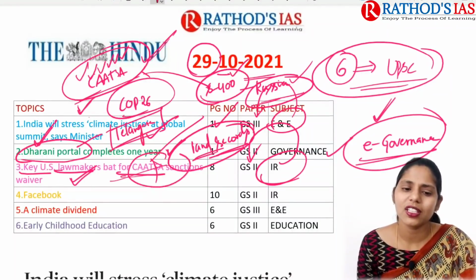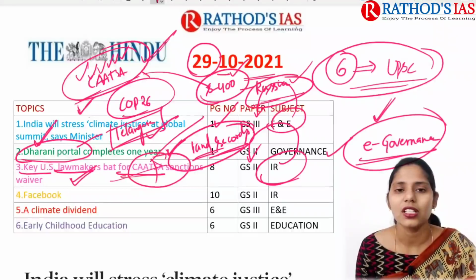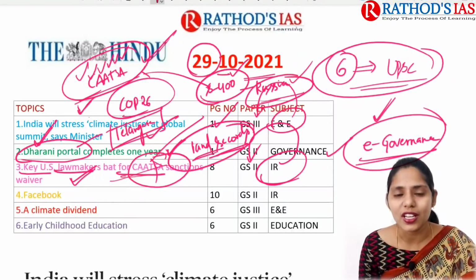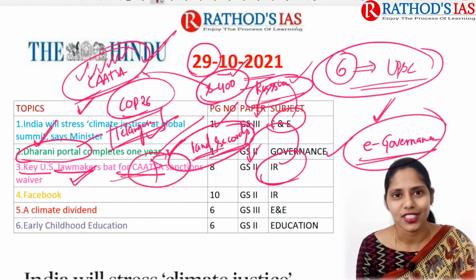And many people will say that this is CAATSA. But no one says what sanctions will be imposed once any country is attracted under this CAATSA. Now we are going to discuss that.